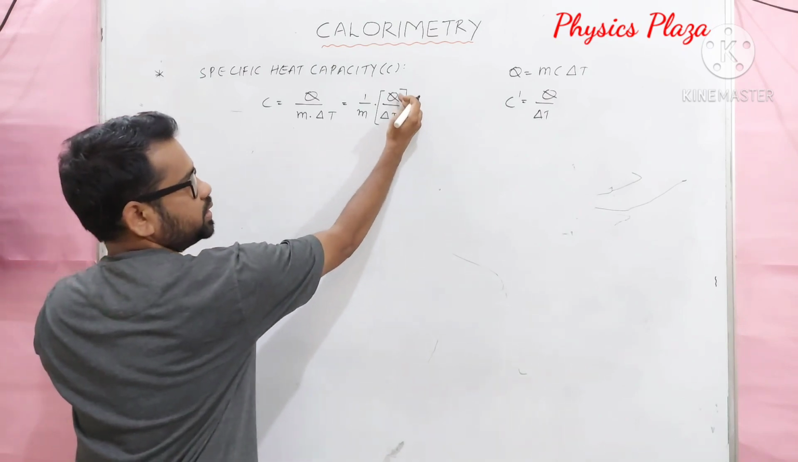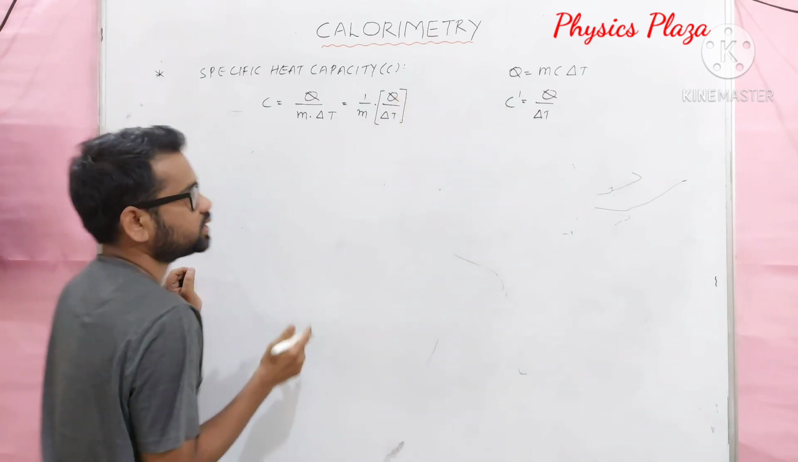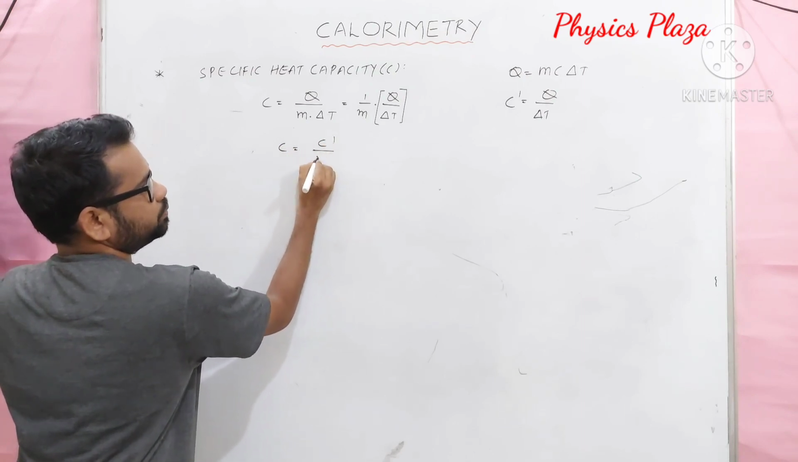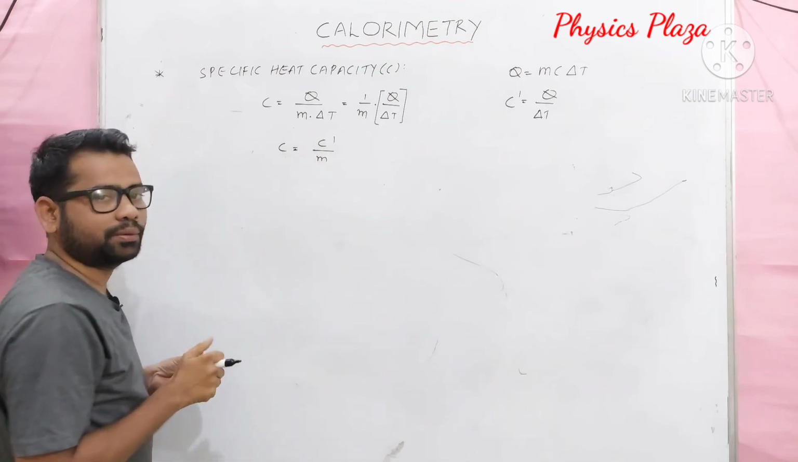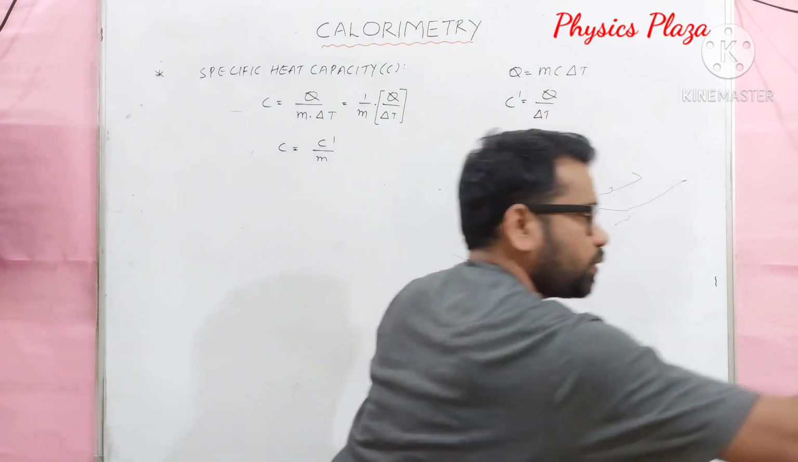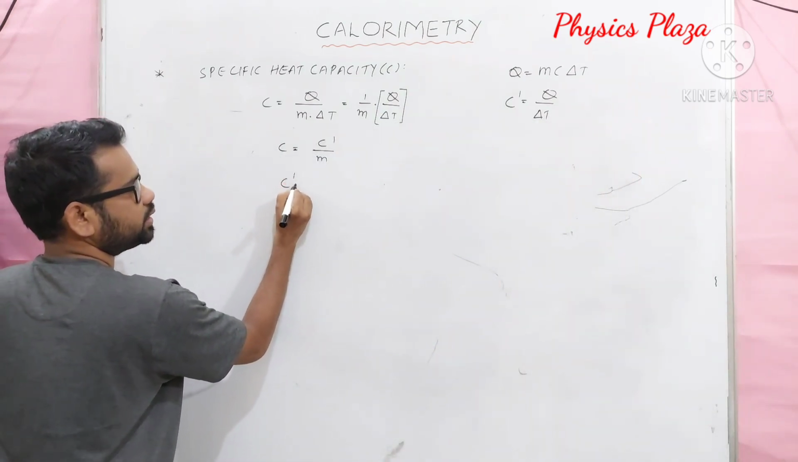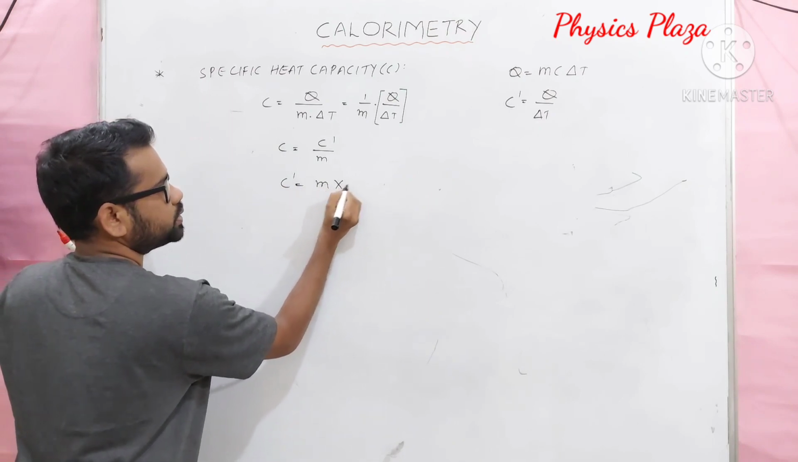So please substitute in the place of Q by delta T, you can substitute C dash. It will be C is equal to C dash by M. So from this, what can we write, dear children? We can write C dash is equal to M into C.